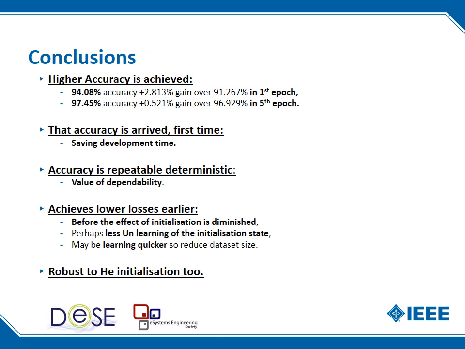There was no variation in the learning sessions, so that saves development time. The accuracy was repeatable and deterministic, which is a value of dependable systems, and it achieves a lower loss earlier, and therefore is using more of the data set with less unlearning of the initial state. That could perhaps reduce data set sizes as well, although perhaps more technically it is actually using more of the data set more effectively.